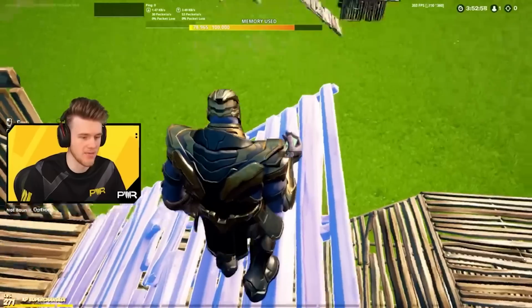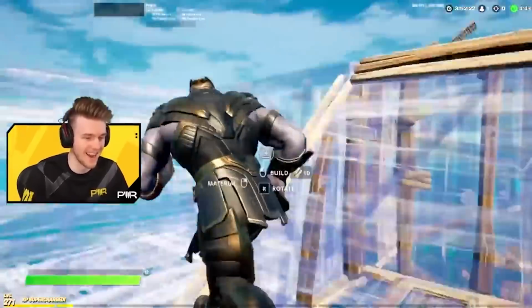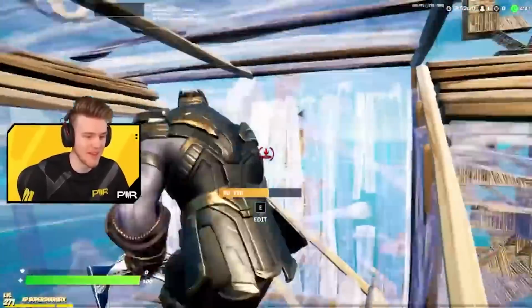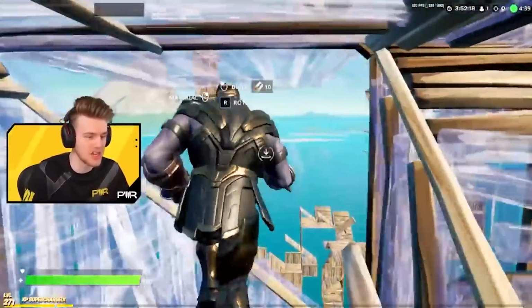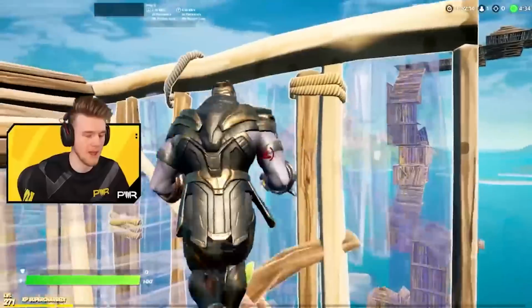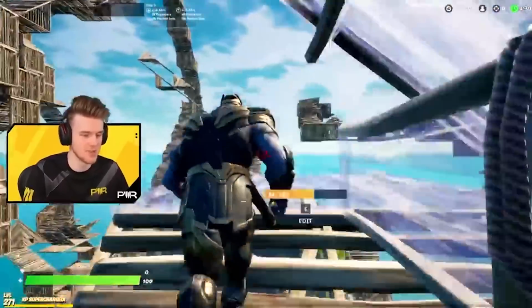It didn't really harm too many people, maybe the creative map, but overall I think it was just a funny thing, and it got patched very fast, so it was not really too much fun to have with this one. But I think having more collabs in Fortnite Creative would be really fun. Just imagine you have a Thanos spawner.